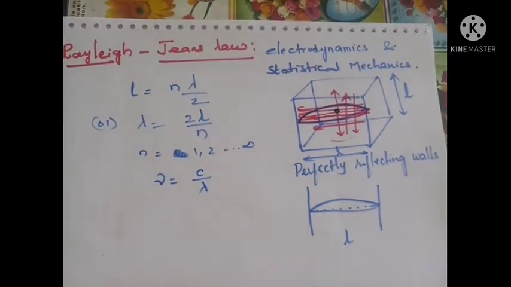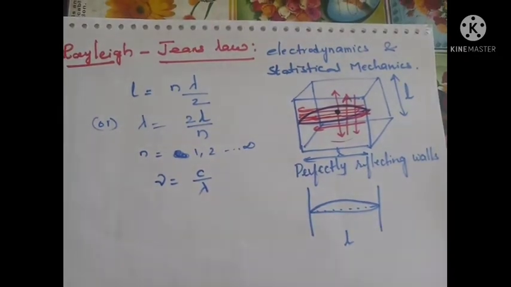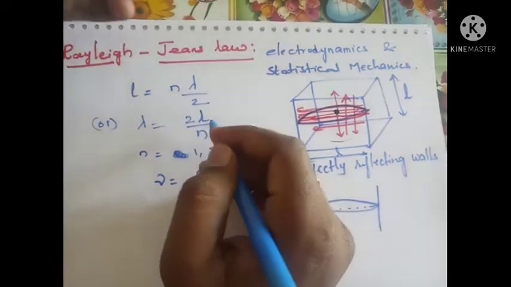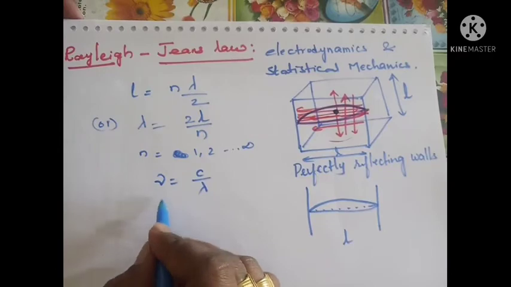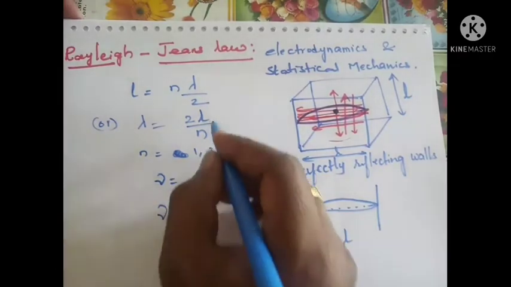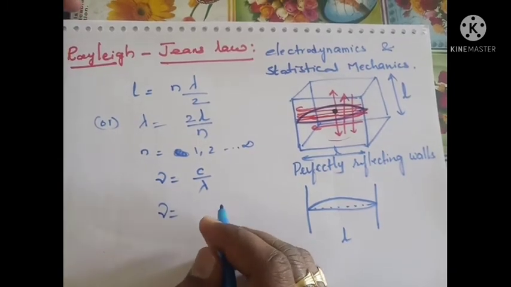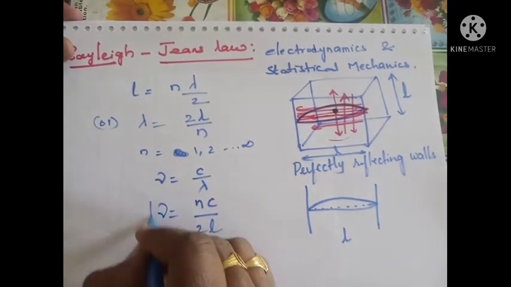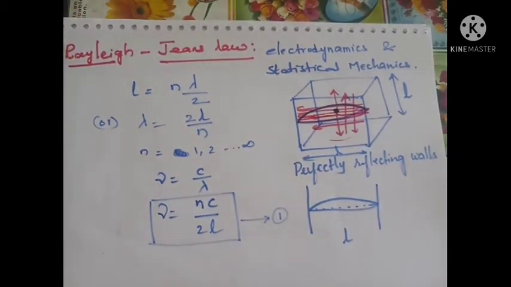Nu equal to c by lambda, we know very well. That is the allowed frequency, nu equal to c by lambda. But already we got that lambda is equal to 2L by n. Substituting the lambda value here, finally we get nu equal to nc by 2L. Let us assume this is equation number 1. So nu equal to nc by 2L.